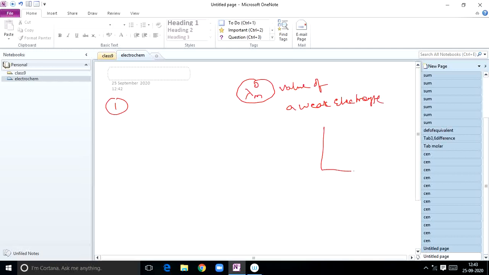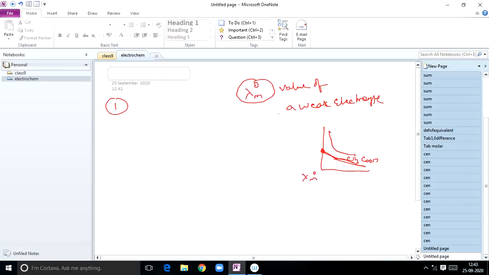See, in the case of weak electrolytes, we got this type of curve for acetic acid. For acetic acid, this line didn't touch the y-axis. For strong electrolytes, it will be like this, touching the y-axis. From this we can easily calculate lambda m naught values.